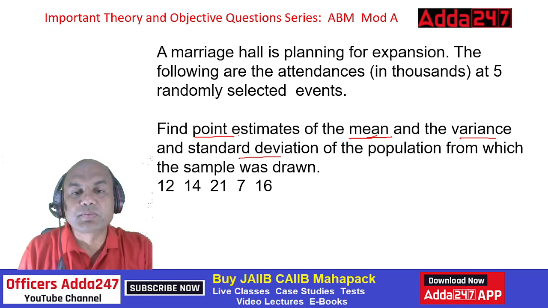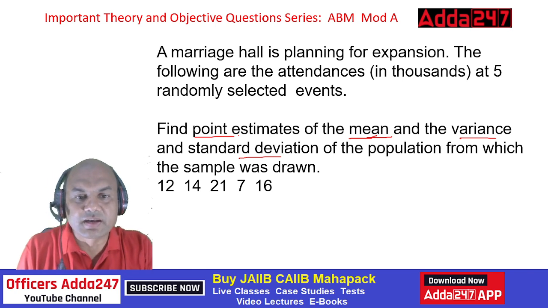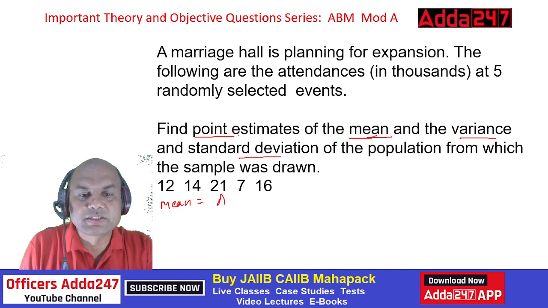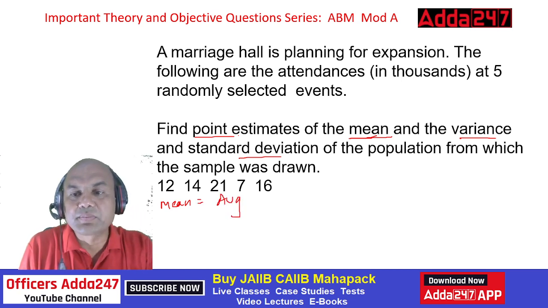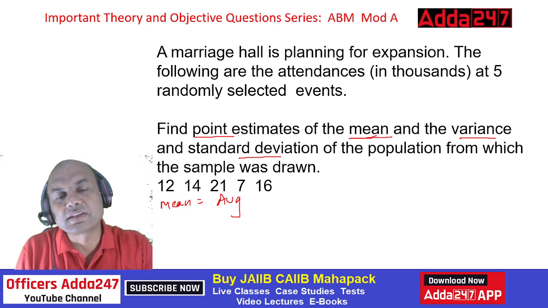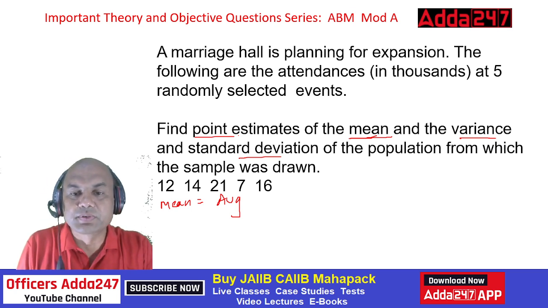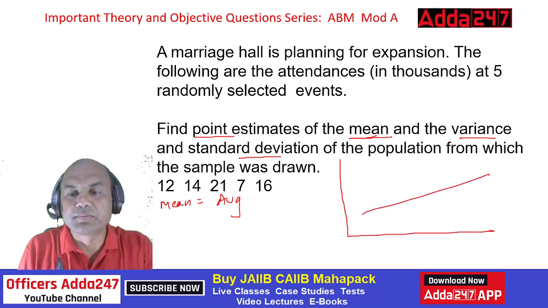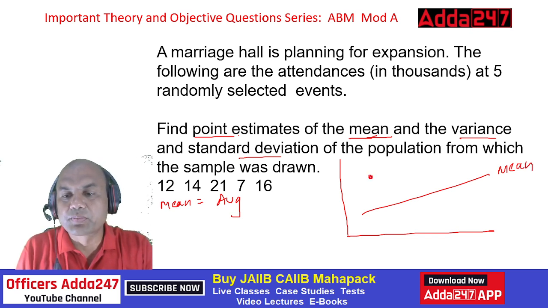Mean is very simple: mean equals average. Now the second part is variance and standard deviation. These are all connected. Let me show you this. Suppose I have this line, this is the mean line. And there is one point over here, another point over here.